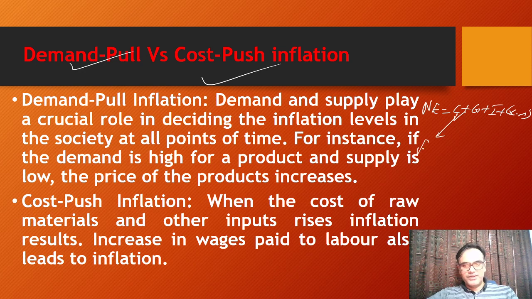Maybe the population is increasing, maybe consumer behavior is changing towards luxury. So that can lead to a demand pull. Then government expenditure may be increasing, maybe a fiscal stimulus, maybe government or public sector investments are higher. Investments by private investors may be increasing. All these will create a certain kind of demand, and that will pull the inflation up.